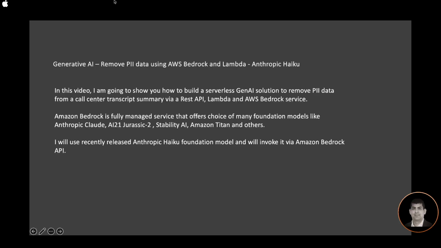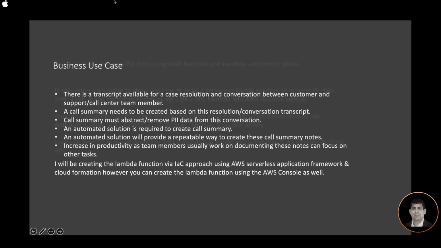A generative AI-based solution can help accelerate consumption of these transcripts by summarizing the narrative from these transcripts and abstracting the PII data, which is a required consideration when dealing with customer data. This will help increase productivity, save time, and speed up actions to improve customer service, making a positive impact on the business. Let's look at our business use case.